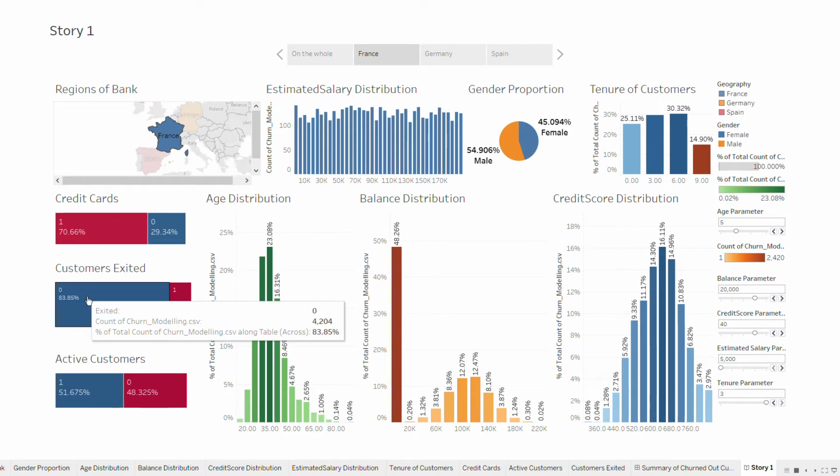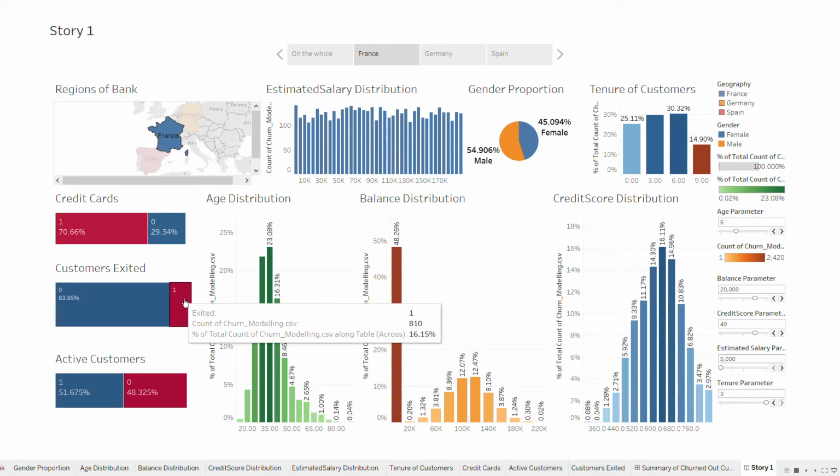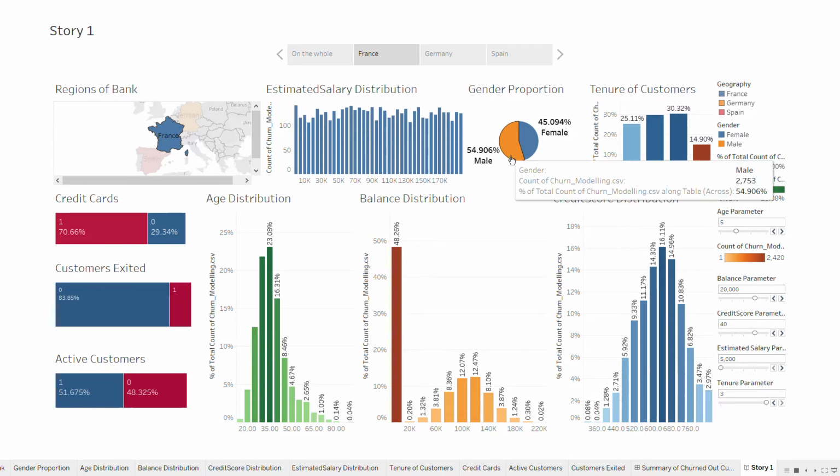So we can see that 84% of the customers actually remain in the bank in France, and only 16% of the customers have left the bank. And let's see the male proportion out of this.